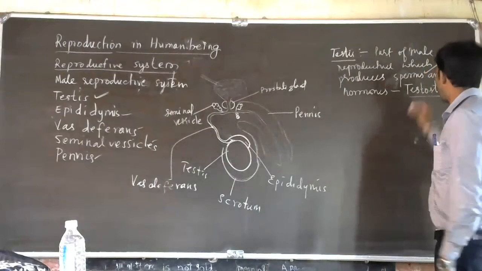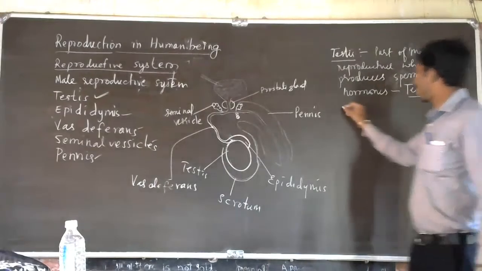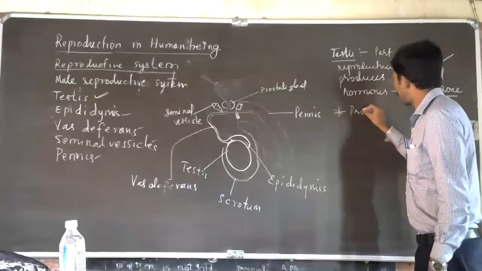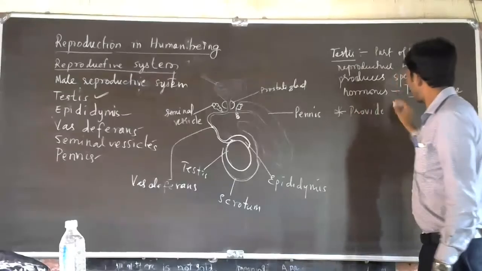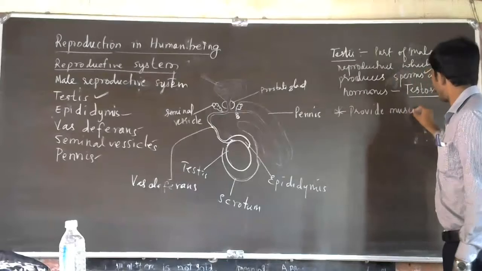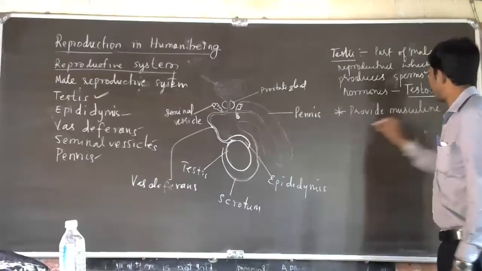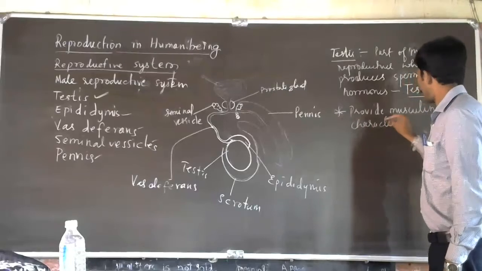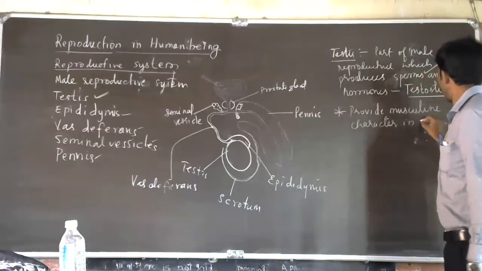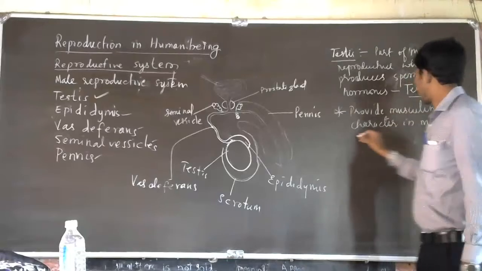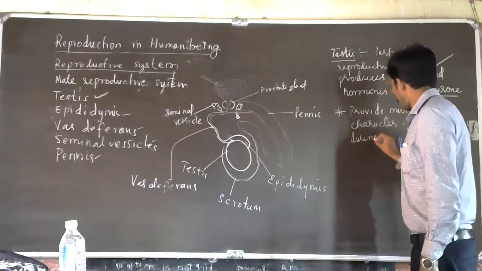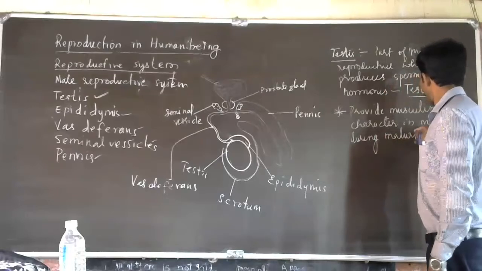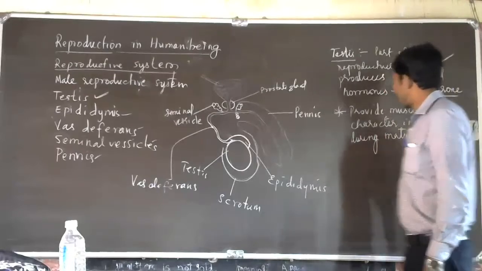Then testosterone. Already we know it provides masculine character in males during puberty or maturity.